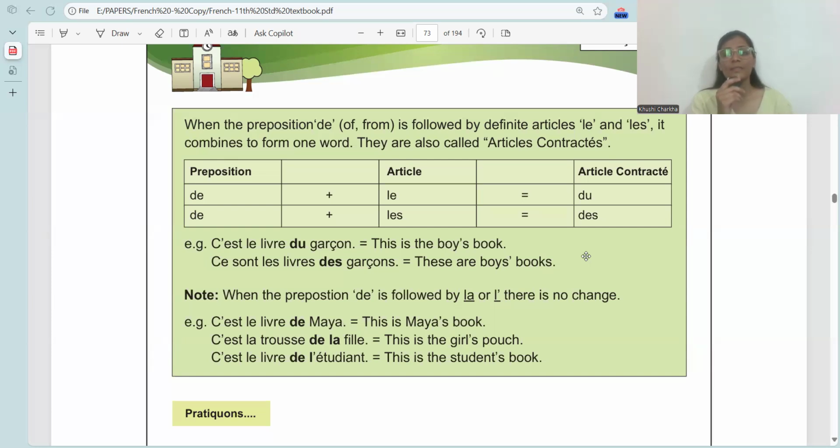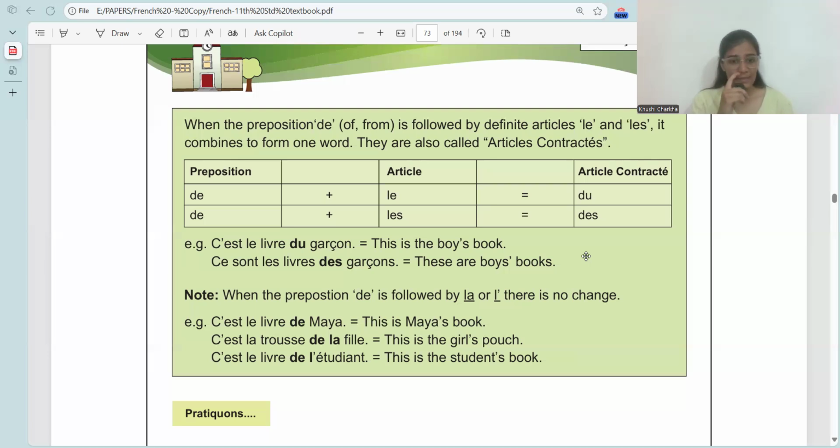De plus le becomes du. It is pronounced as du. De plus les becomes des. It is pronounced as dé. We do not pronounce the last consonant in French until and unless the next word begins with a vowel. Examples. C'est le livre du garçon. This is the book of the boy, or this is the boy's book. Of the or from the. Du means of the or from the.